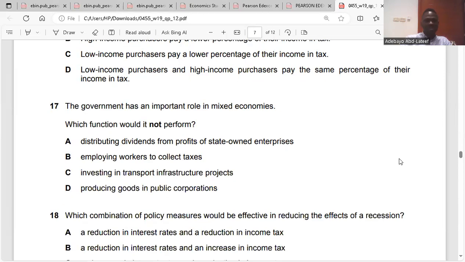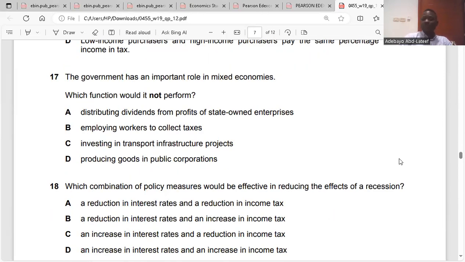Question 17. The government has an important role in a mixed economy. What function would it not perform? It will employ workers to collect taxes. Yes, it could do that. Invest in transport infrastructure projects. Yes. Producing goods in public corporations. Yes. But government would not distribute dividends from profit of state-owned enterprises. No. Dividends are done through private enterprises, public limited companies or private limited companies. So government would never do A. Is it clear? Yes. 17 is A.